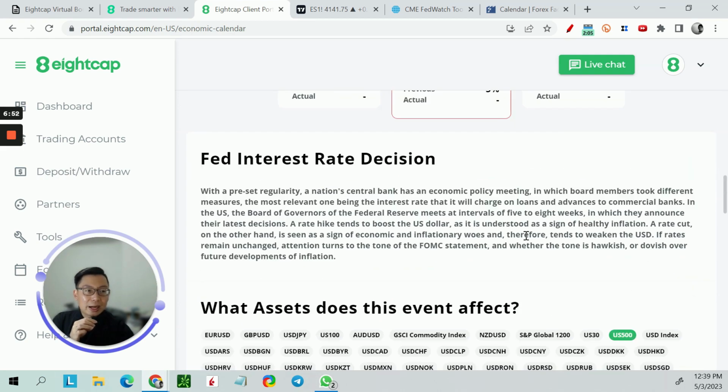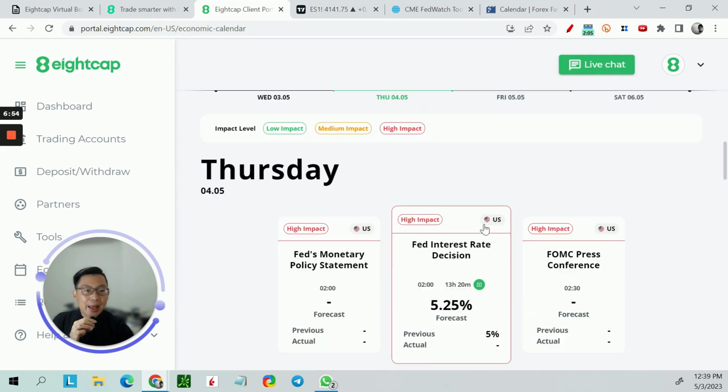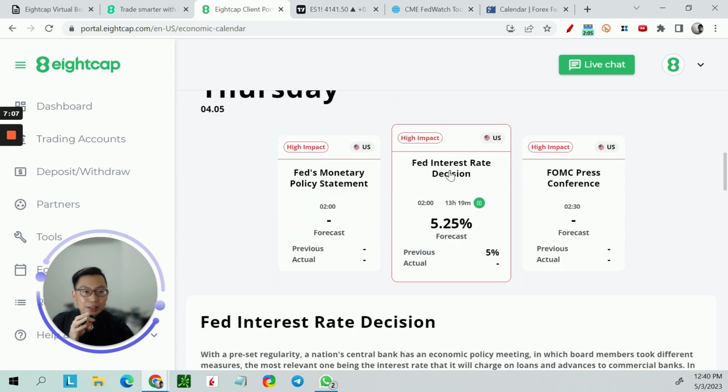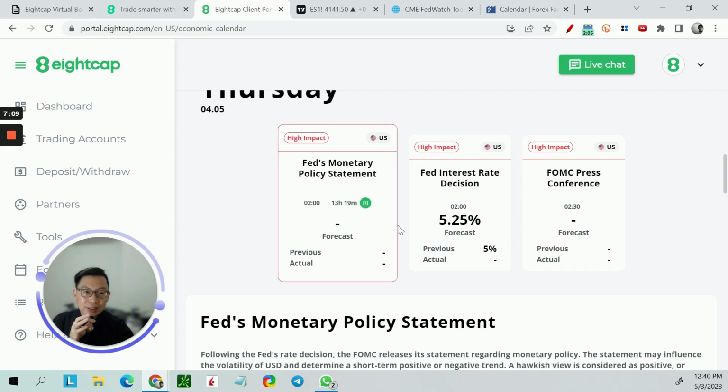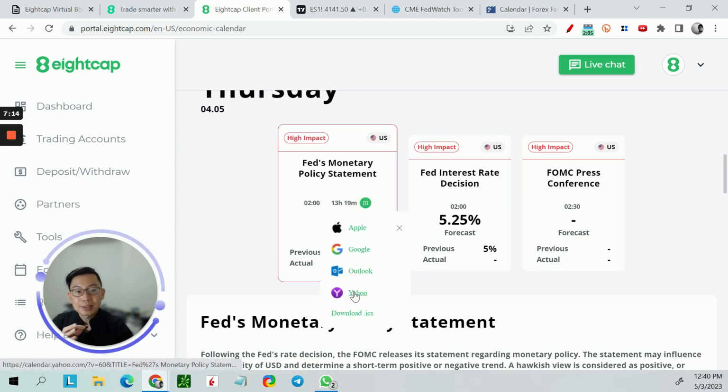One good thing I like about this calendar is that you can add it into your Google Calendar, Apple Calendar, whatever calendar you're using, effortlessly. So for example, for this Fed interest rate decision, or the Fed FOMC, just click on the button over here. You can add to your Google Calendar, Outlook, or even Yahoo. Personally, I like to add into Google.